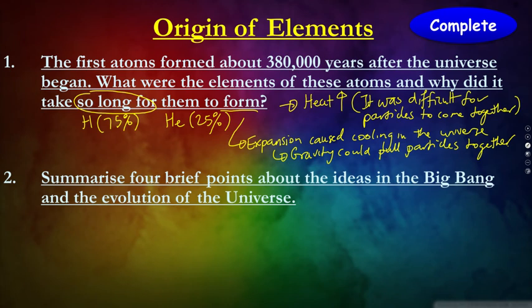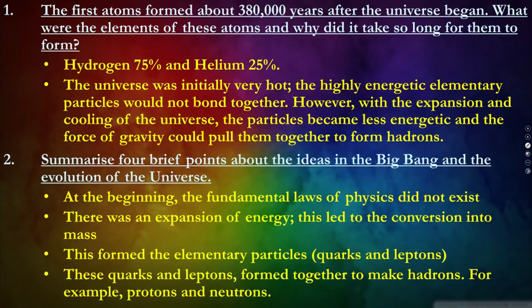Right, someone summarized 4 brief points about the ideas in the Big Bang and evolution of the universe. Let's have a look at some of the main key points. We said that at the beginning, the fundamental laws of physics did not exist. That's really important to understand. All the laws we talked about did not exist at that point in time. There was a great expansion of energy. During that expansion, that's when we saw the conversion into mass. In that transformation, that's where we got our quarks and leptons.